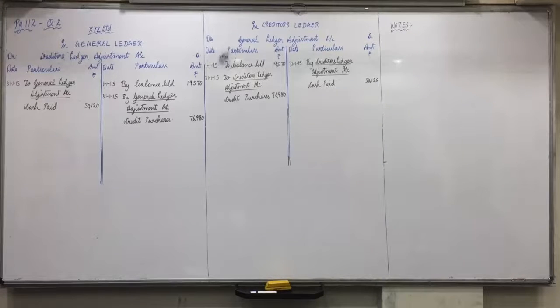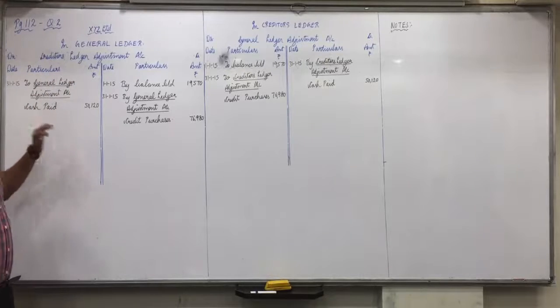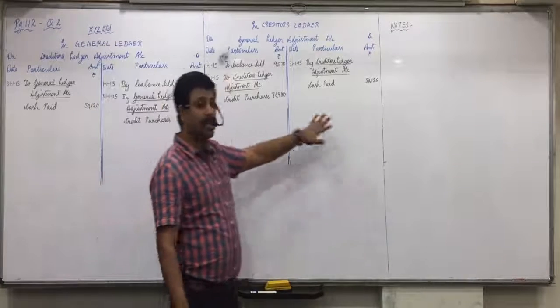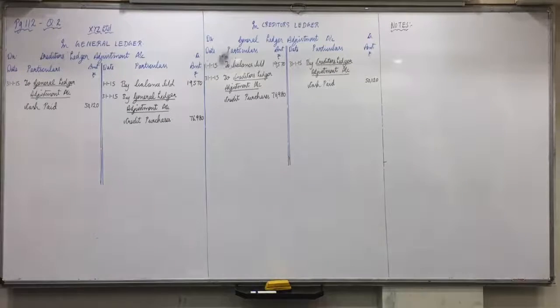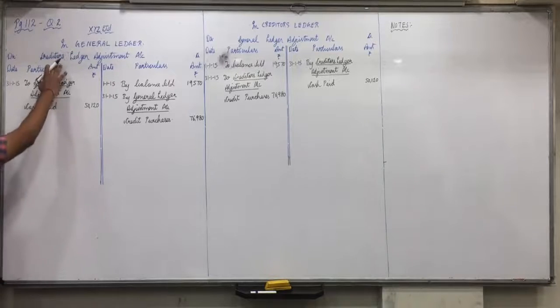Okay, repeat it. Creditors to cash. Creditors account debit, so in creditors ledger adjustment account on debit side. To cash means in general ledger adjustment account on credit side. Now I'll ask you, be attentive. First one, discount received. Yes, creditors to discount received. Discount is our income, credit all incomes and gains.